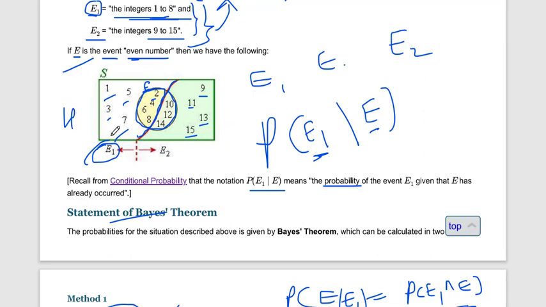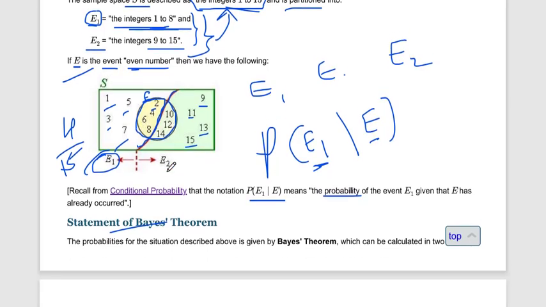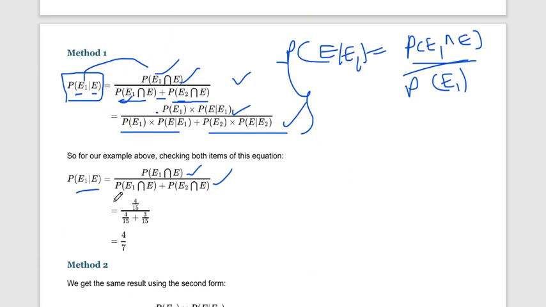We have to use all the integers 1 to 15. Total number is 15. Choosing from all the sample space 1 to 15. Probability of E1 intersects E is 4 by 15.